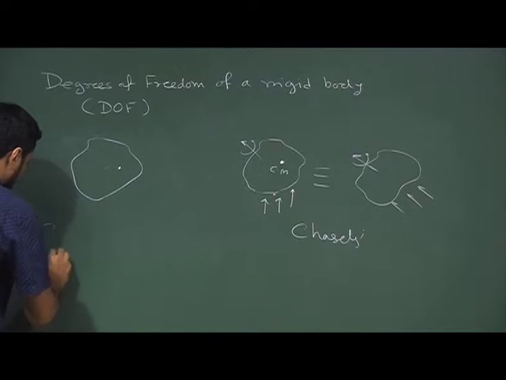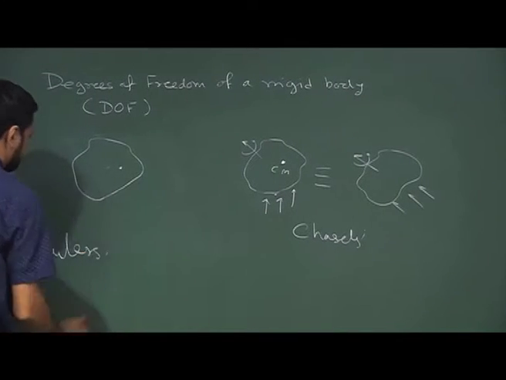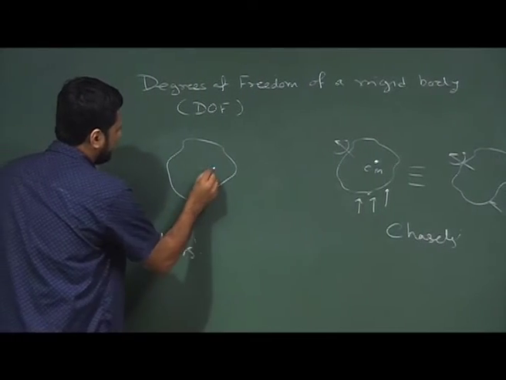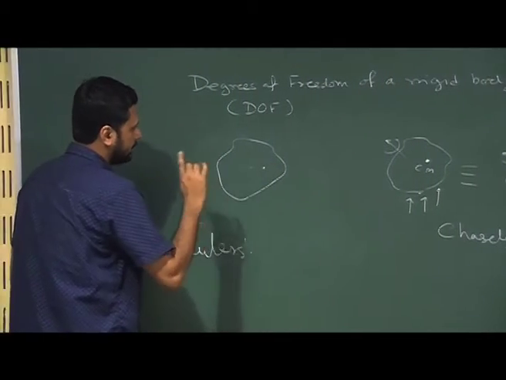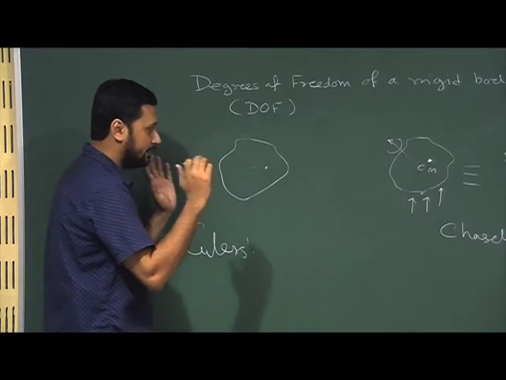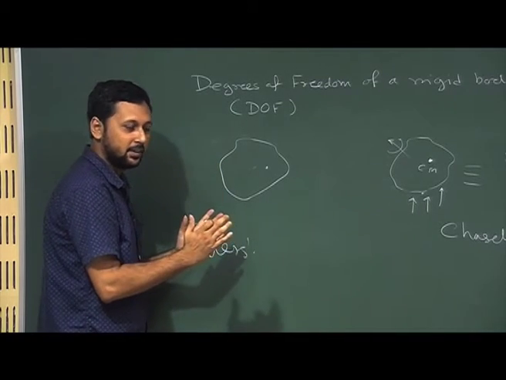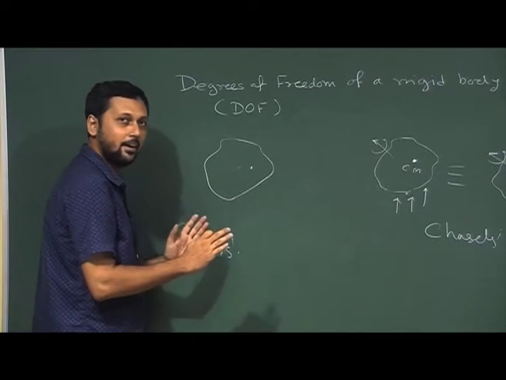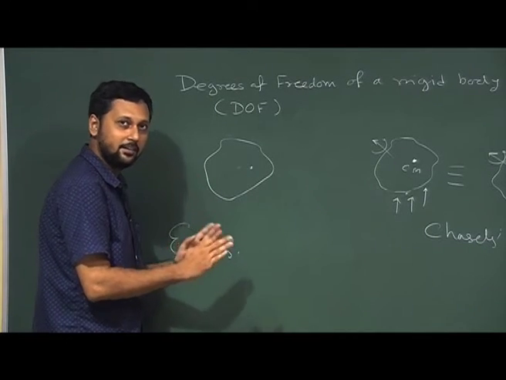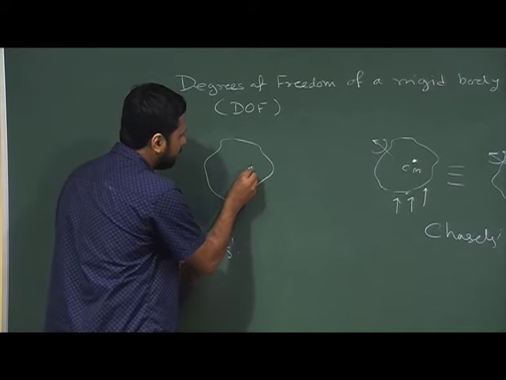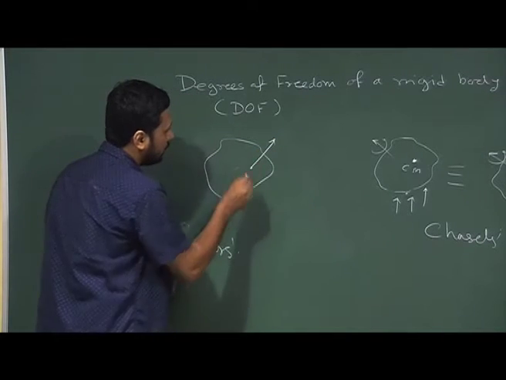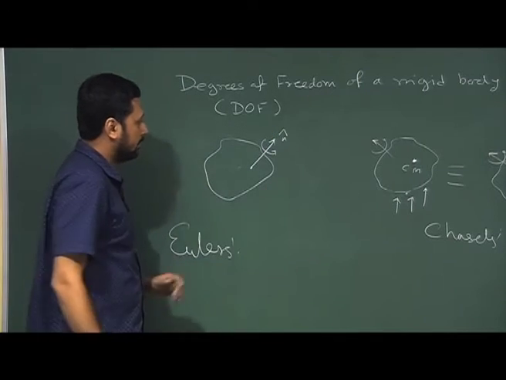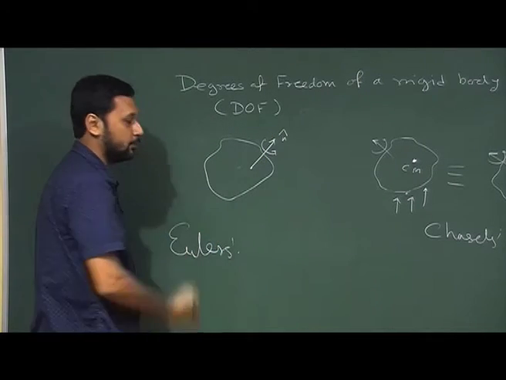Now, Euler's theorem states that if this point is fixed and the rigid body is executing random dynamics, then according to this theorem, that random dynamics at any instantaneous time point can be represented by a rotation around some axis which is going through this fixed point.